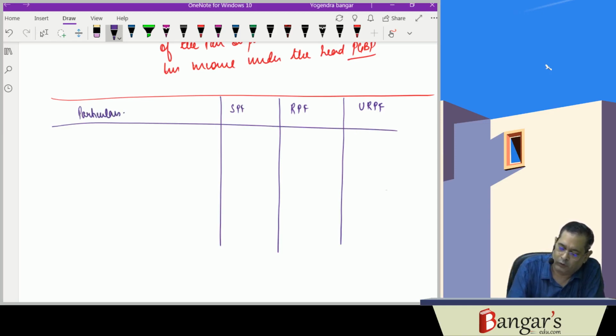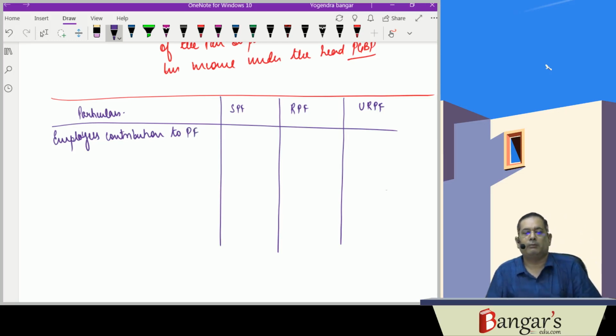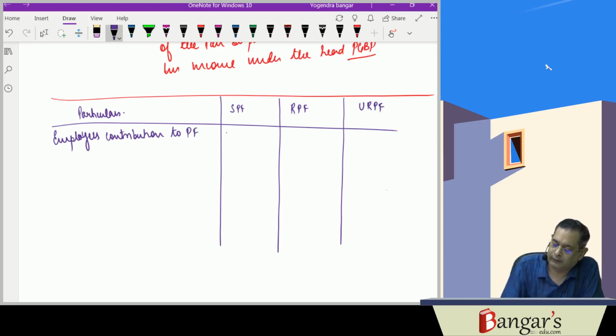First, the employer's contribution to provident fund. In the statutory provident fund it is exempt from tax. In the recognized provident fund it is exempt up to 12% of salary.